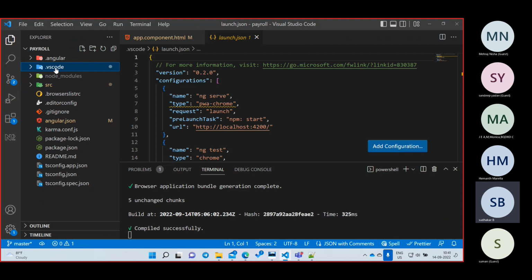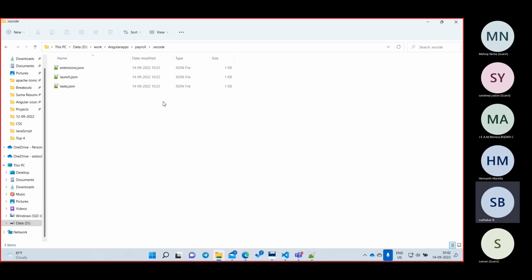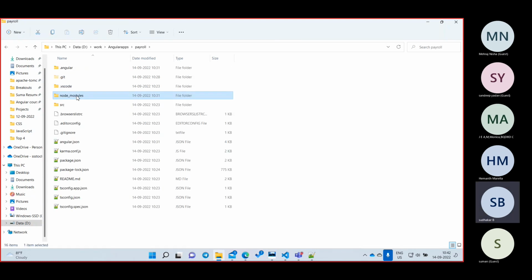So we are not going to touch anything inside the VS Code folder also. .vscode is for Visual Studio Code, .git for Git, .angular for Angular. We are not going to touch these, they are all auto generated only. Okay, now we'll go for the fourth one. What is the fourth one? Node modules.